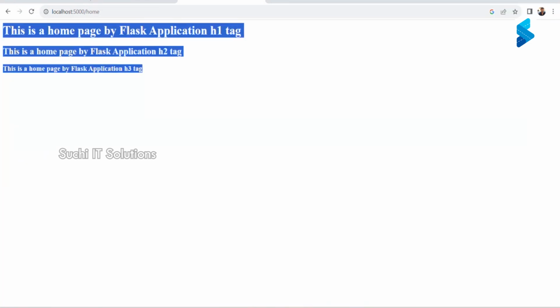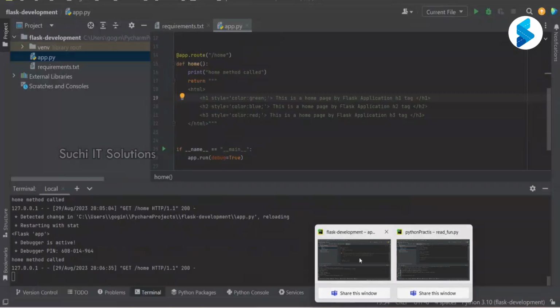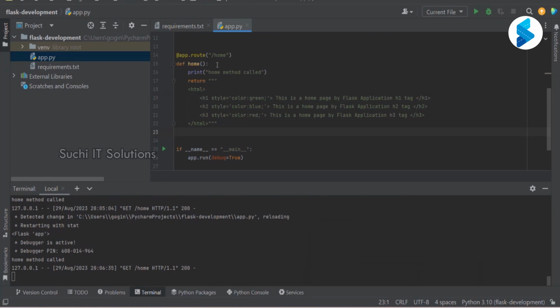This is how generally a web application works: when you reach a particular route, a certain method is called in the backend. In Python, we are using Flask as a web framework, and Flask ensures that it will call this method home whenever we reach this home route.